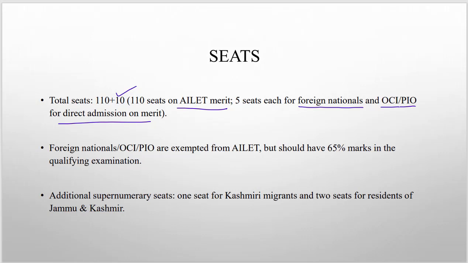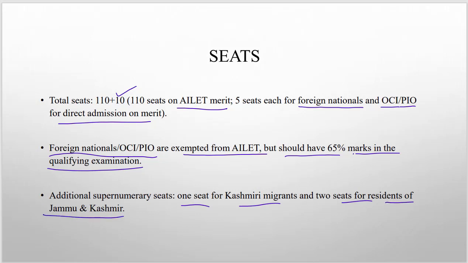A candidate need not write the exam if they are applying for these seats. Another condition: foreign nationals, OCI or PIOs are exempted from the exam but should have 65% marks in the qualifying exam. And then additional supernumerary seats: one for Kashmiri migrant and two seats for residents of Jammu and Kashmir. So the total seats at National Law University Delhi in any academic year happen to be 123, out of which 110 are filled through the exam.